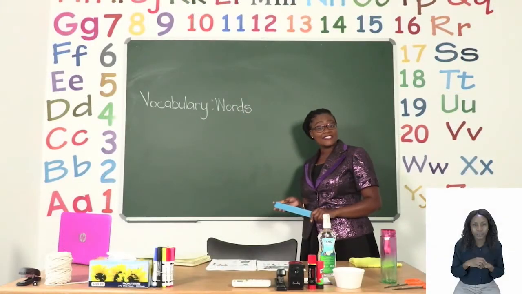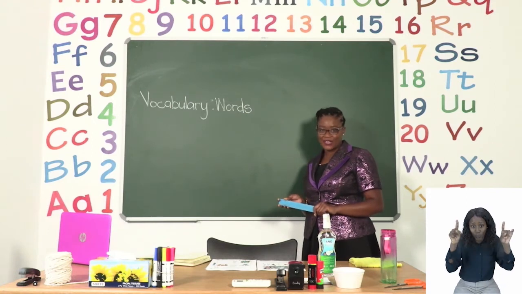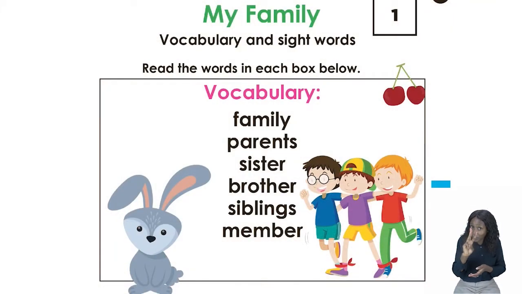Our first activity can be found on page 3. On this page, we have words that we need to read. These words are called vocabulary words, and we are going to read them together. Let's read. Family, parents, sister, brother, siblings, member.